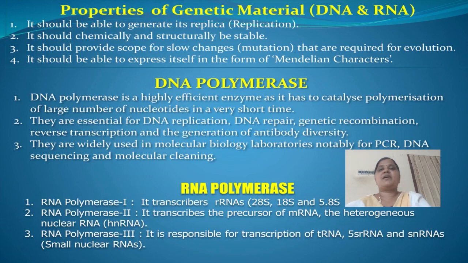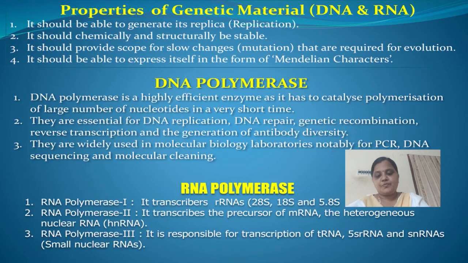When it comes to the next one, RNA polymerase. RNA polymerase is of three types: RNA polymerase 1, RNA polymerase 2, RNA polymerase 3. RNA polymerase 1 transcribes rRNAs, where small r is ribosomal RNAs. And the second one is RNA polymerase 2.